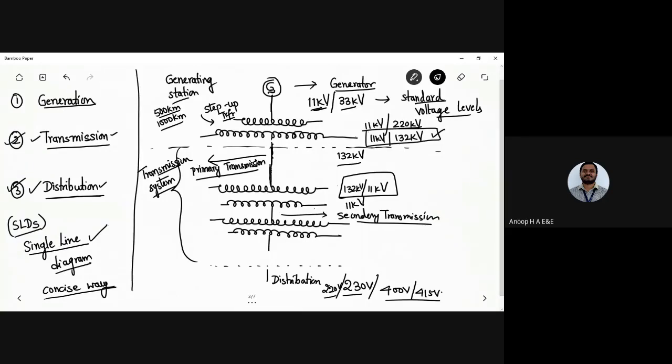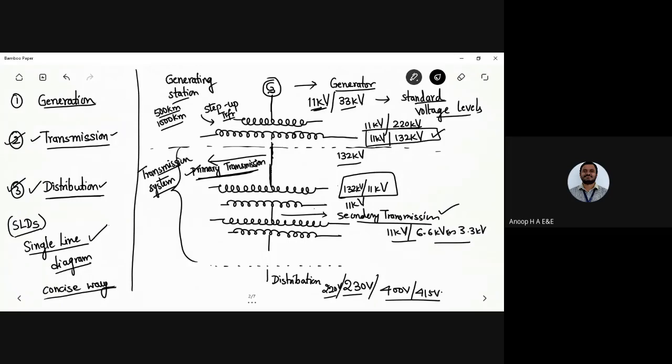So what I'm going to do now, we generally call it the secondary transmission. From 132 kilovolt, we are stepping down to 11 kilovolt, and again from 11 kilovolt, we are stepping it down to 6.6 kilovolt or 3.3 kilovolt. We have two divisions in the transmission. One is the primary transmission, carried out over a long distance from the generating station to nearly the distribution. Once we call it the primary transmission, the stepping down of voltage is done by the secondary transmission. So these sections of primary transmission and secondary transmission will be carried out.